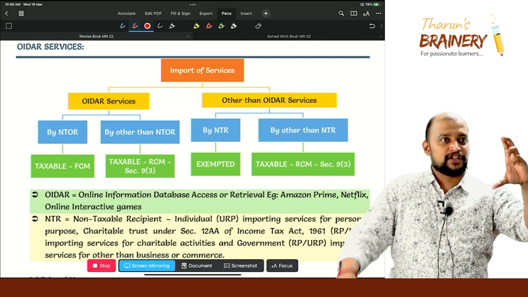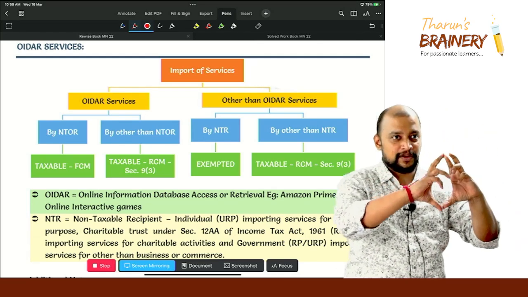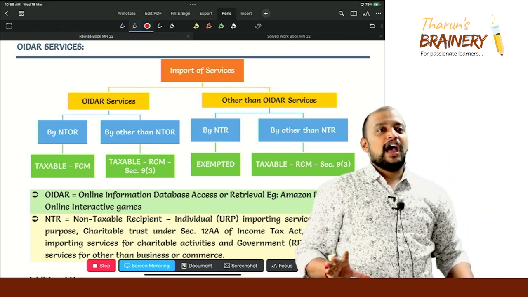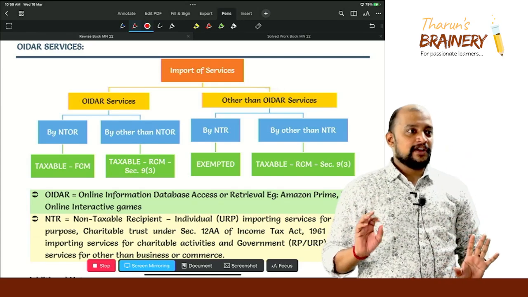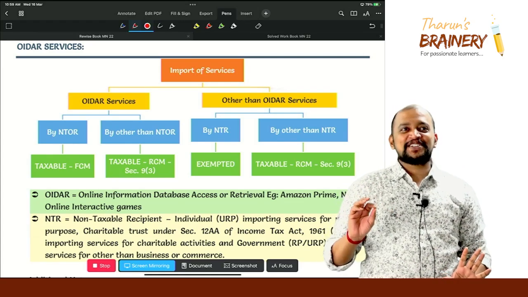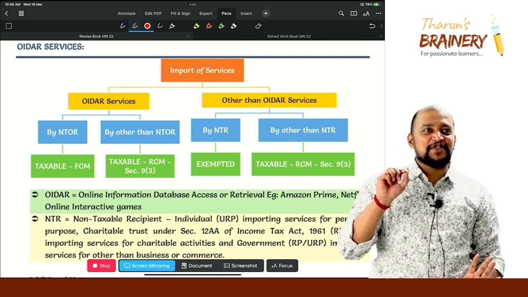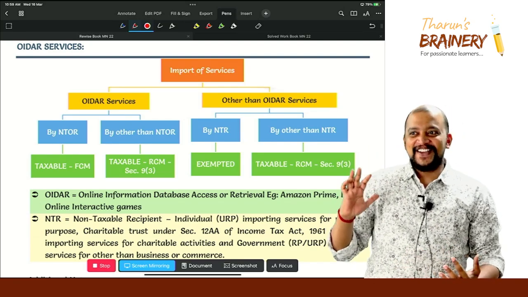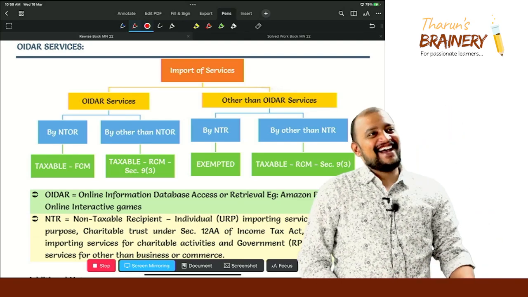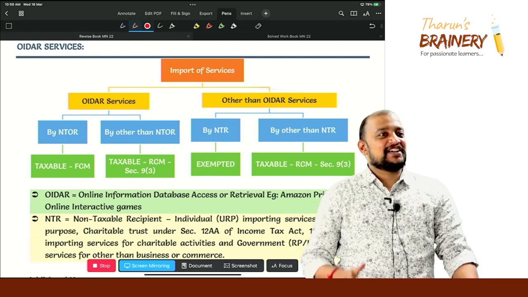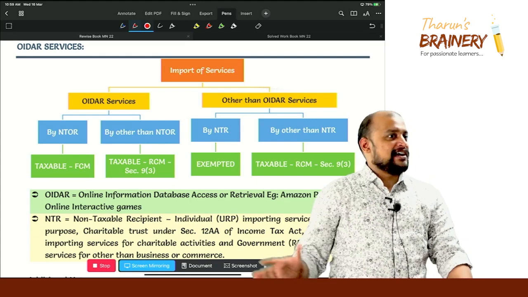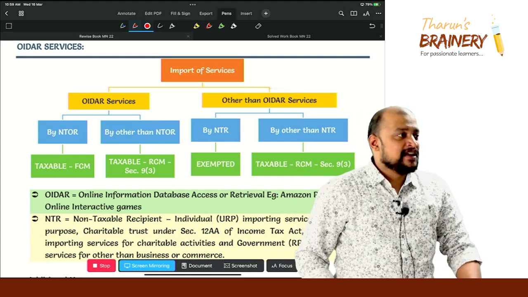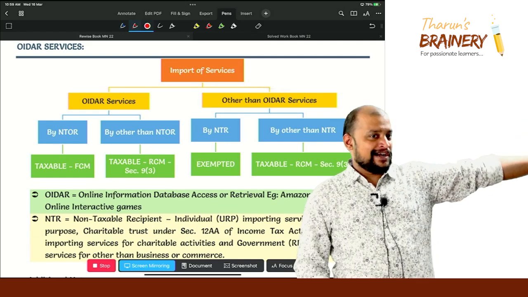It is black in color, like drainage water in one bottle. One liter is 450 rupees. For us, 10 liters is 30 rupees. And people are importing that. So this dietitian or fitness, etc., all these are being imported. So this will come under other than OIDR services.